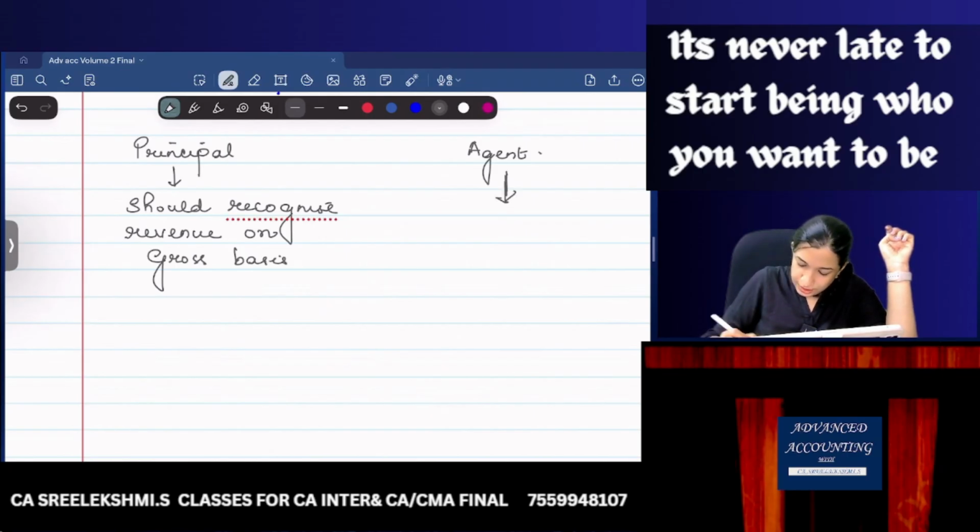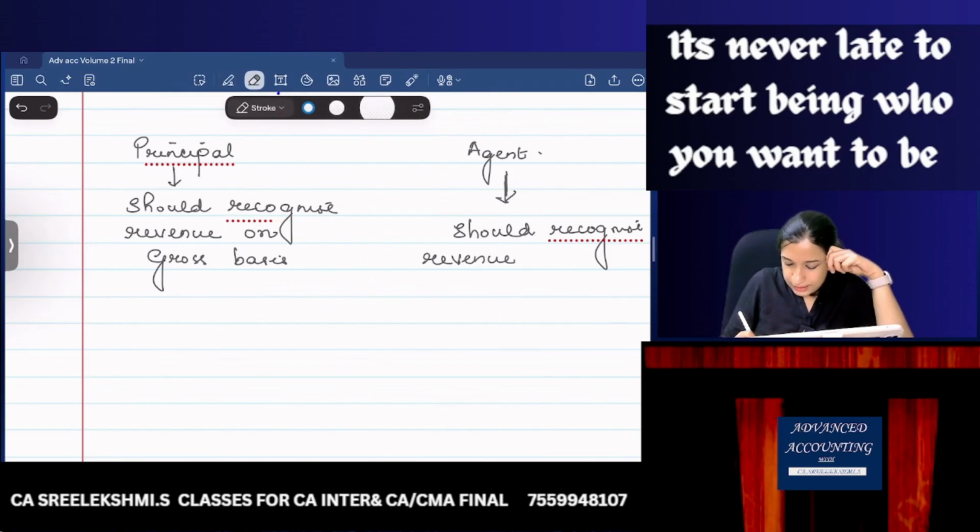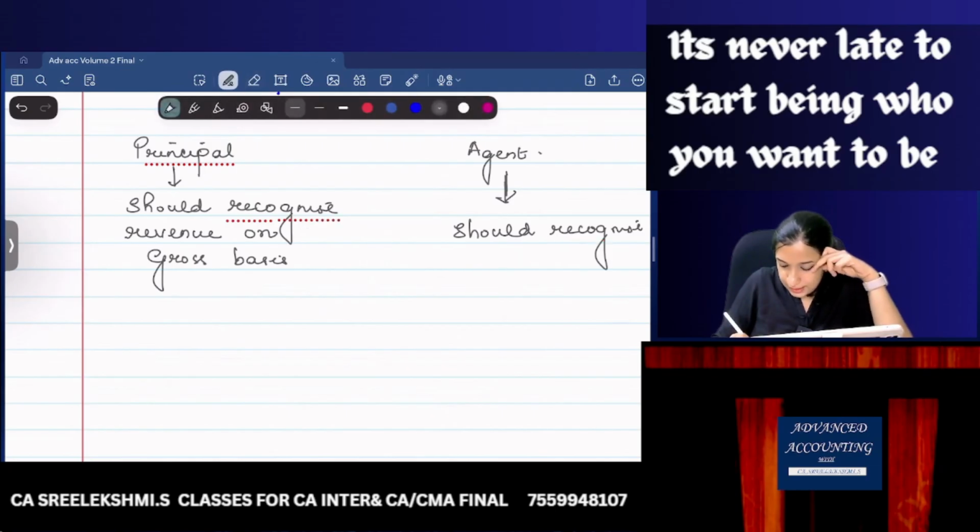An agent should recognize commission revenue only.